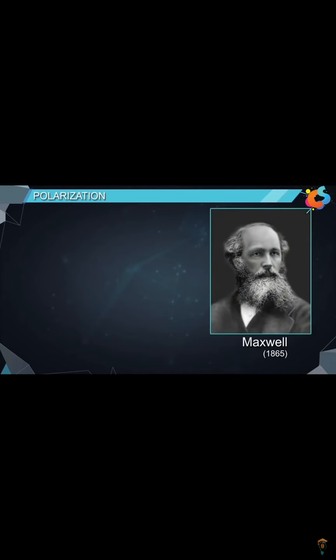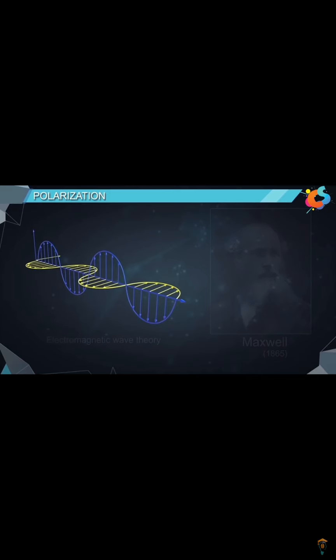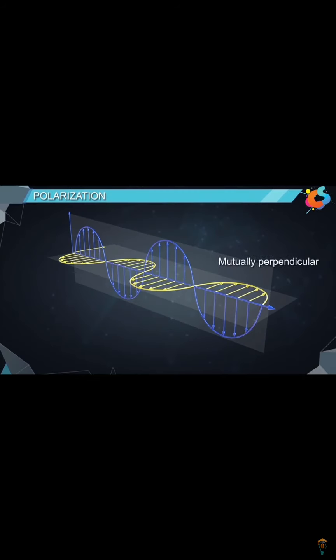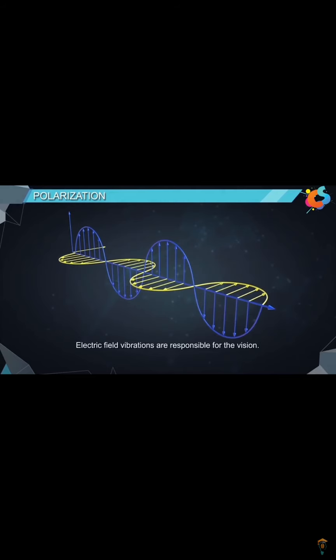Polarization. In the year 1865, Maxwell proposed electromagnetic wave theory. According to this theory, light is an electromagnetic wave. It consists of vibrations of electric field and magnetic field in a direction perpendicular to the direction of propagation. Also, the vibrations of electric field and magnetic field are confined to two different planes that are mutually perpendicular to each other. It was proved that electric field vibrations are responsible for the vision. Therefore, vibration of light means electric field vibrations.